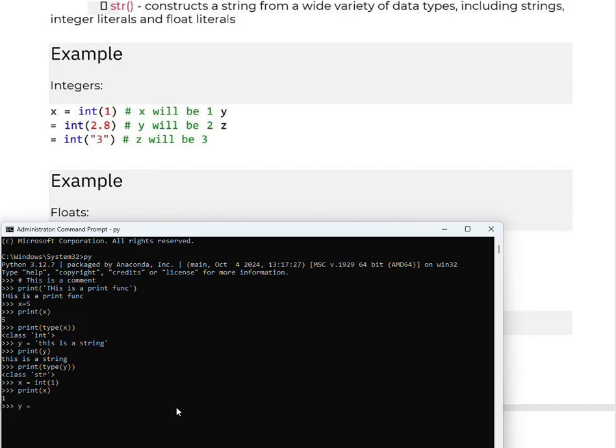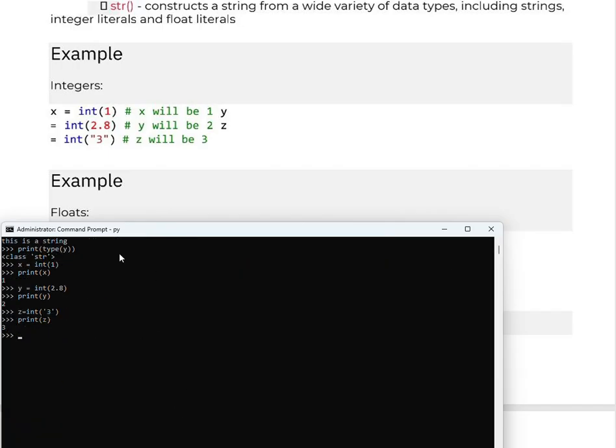Likewise, y equal to int of 2.8, and if you print y, it will print 2 only. Same way, z equal to int of, within single quotes you can say 3, then it's going to print z as 3. See here.